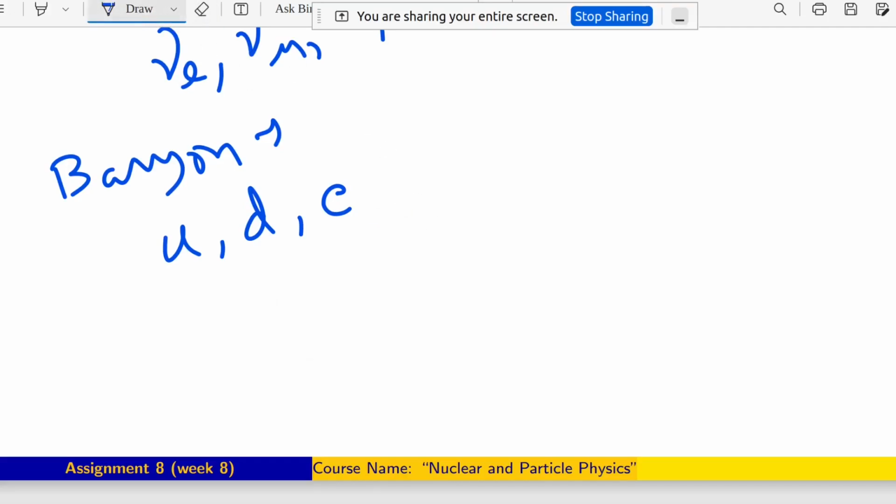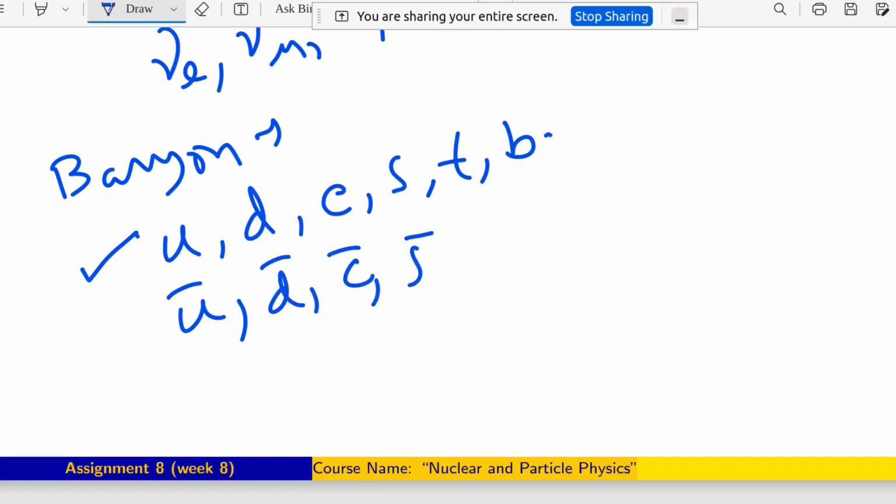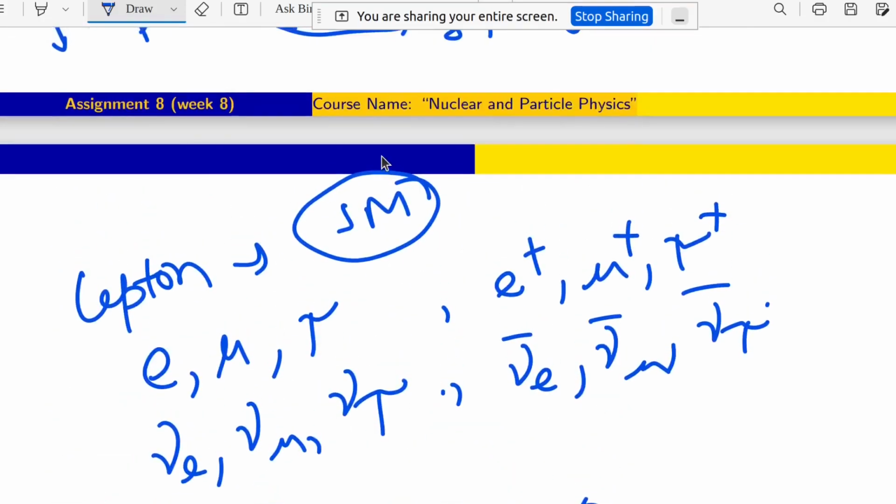Up, down, charm, strange, top, bottom. These six quarks are there. And obviously if these six quarks are there, then antiparticles will also be there: U bar, D bar, C bar, S bar, T bar, B bar. So these are the fundamental particles for baryons, and these are the fundamental particles for leptons.